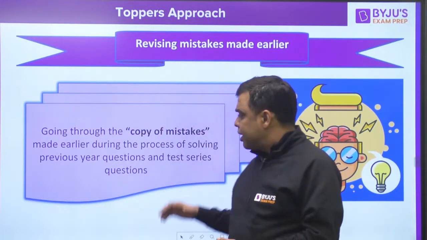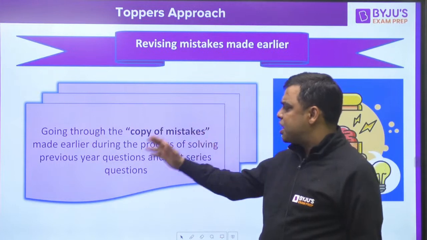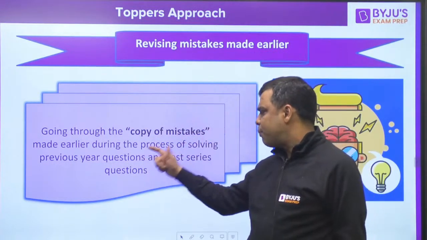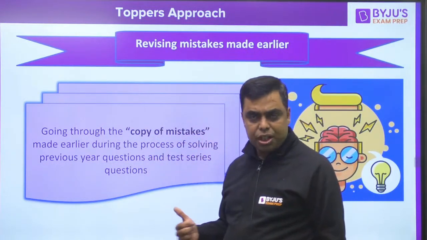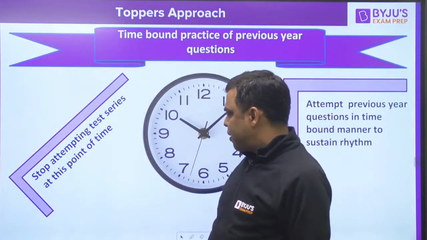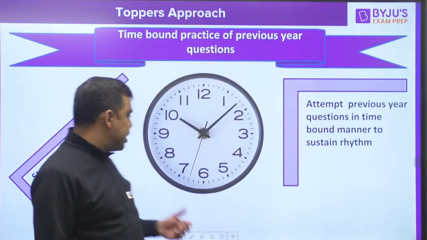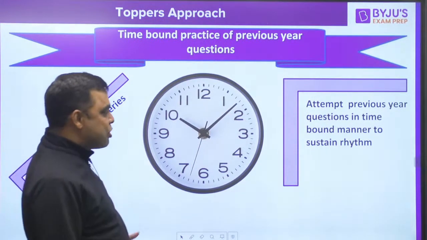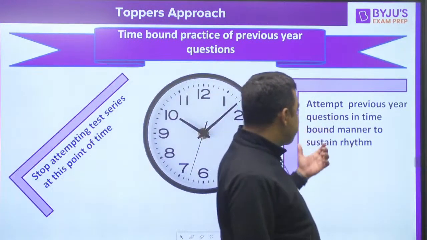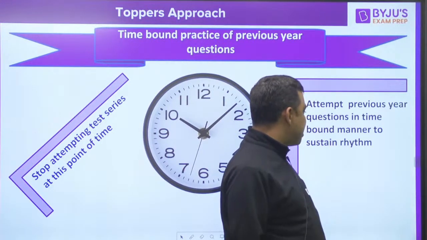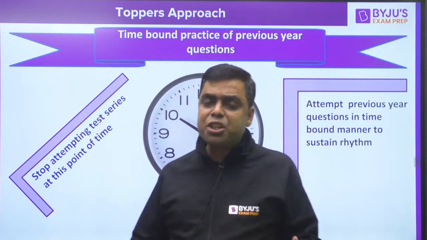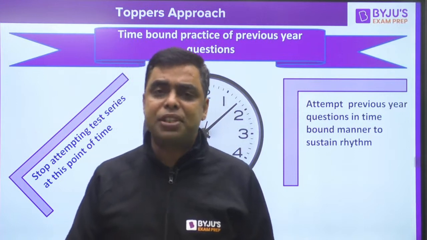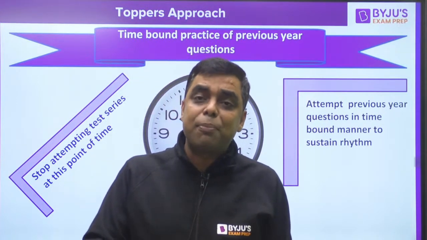Right? Clear? Secondly, a copy of mistakes made earlier during the process of solving previous year questions and test series questions. Clear, guys? Next one: when to stop attempting test series. This is a very big question among the students. Attempt previous year questions in a time-bound manner to sustain rhythm. When should I stop attempting previous year questions? When should I stop attempting test series?